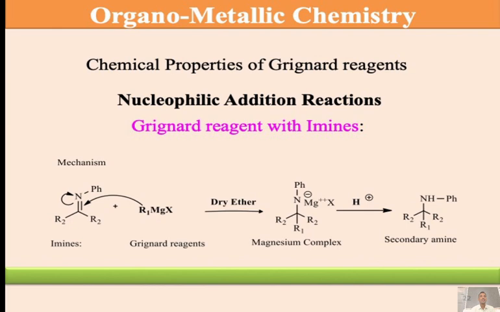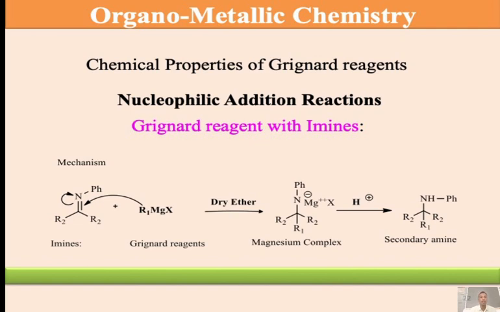Here we discuss the next reaction: chemical properties of Grignard's reagent, nucleophilic addition reactions with amines. Amines react with Grignard's reagent in presence of dry ether. Again, formation of magnesium complex followed by hydrolysis forms secondary amines.